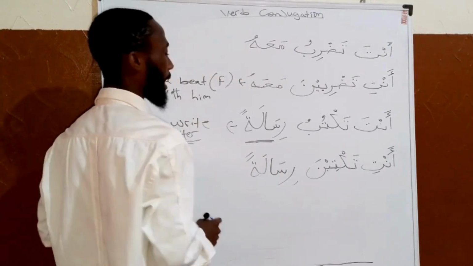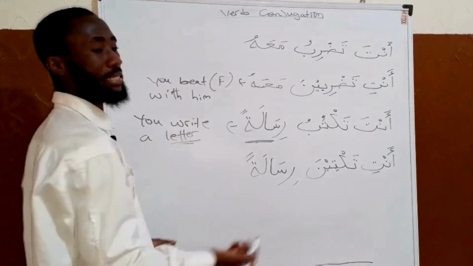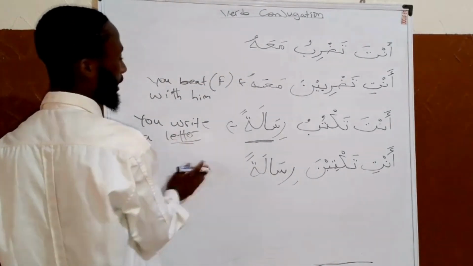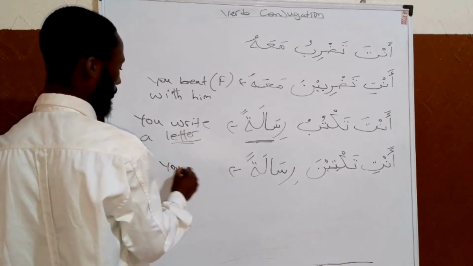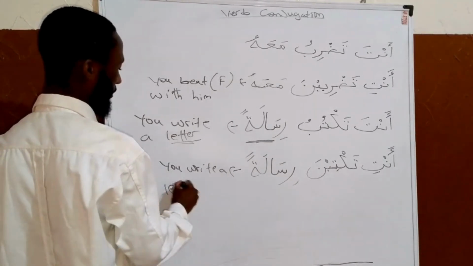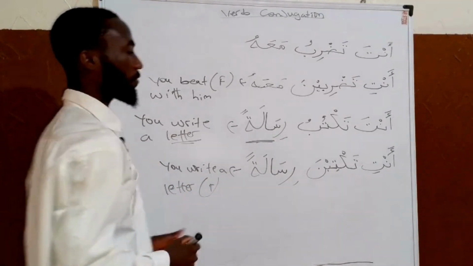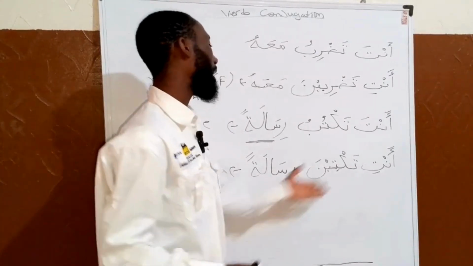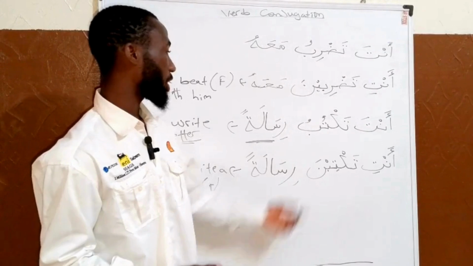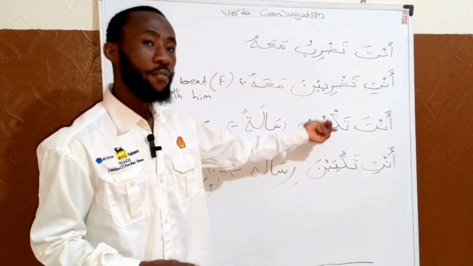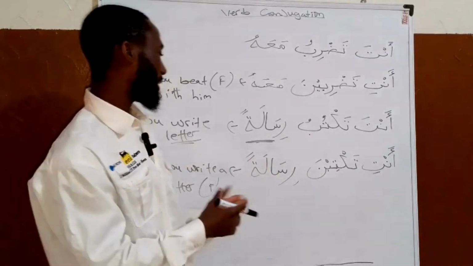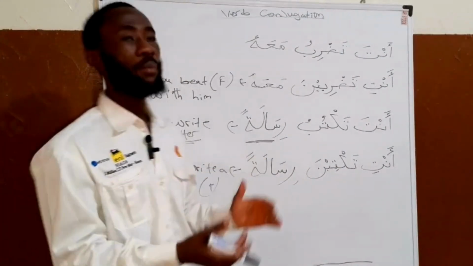Anti taktubina risalatan, that is, you write a letter. This is for the feminine. So the conjugation occurs here. It transforms from masculine to the feminine. So this is about verb conjugation.